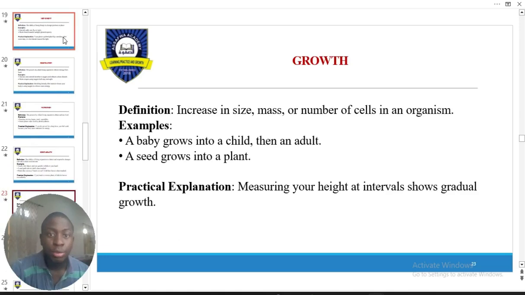Now, the next one is what? Growth, right? Growth only occurs if two things change. Like I told you in class, there's an increase in what two things? Both your size and your mass, which you can also say weight. If your size increases, automatically your weight will definitely increase. They go hand in hand, right? For example, now you are not the same height or weight as you were when you were a baby. Things change.